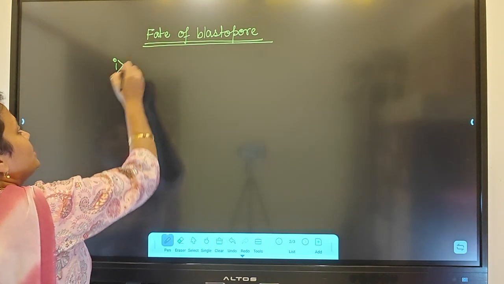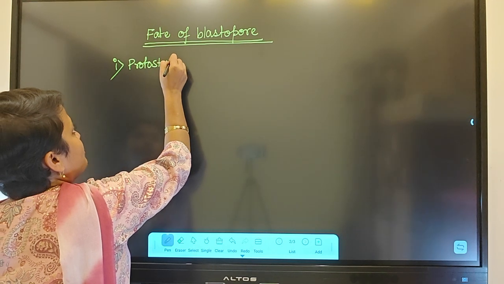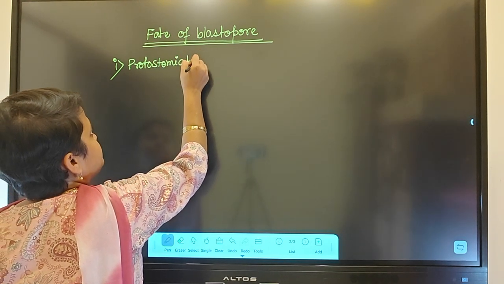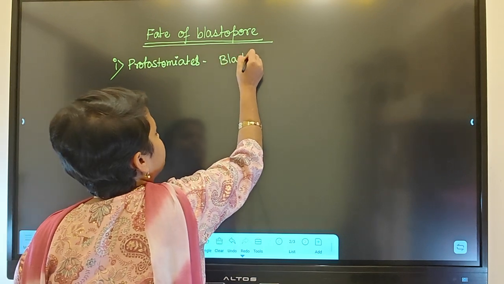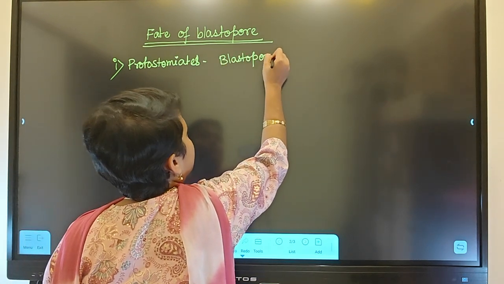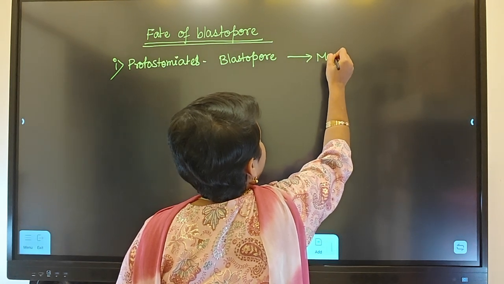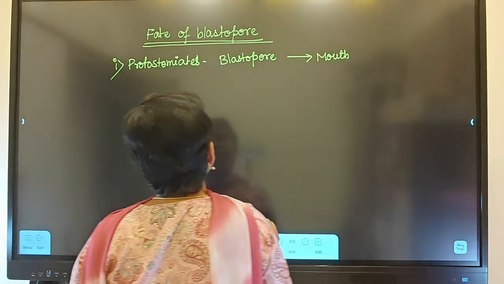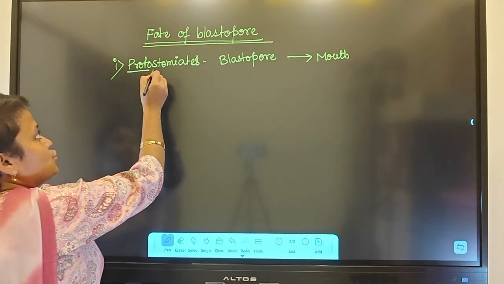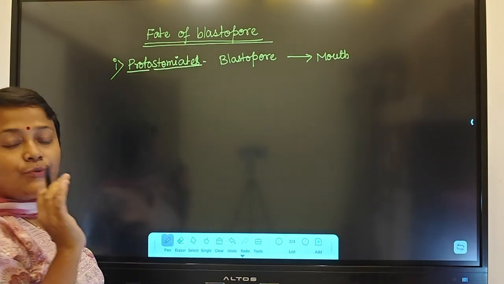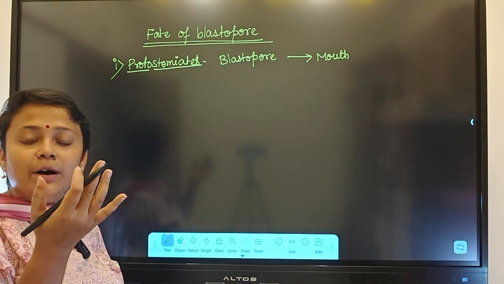First is called protostomiates, in which the blastopore develops into the mouth. Okay. Protostomiates. Proto means first. Stomiate means mouth. So the first pore, which is called the blastopore, will develop into the mouth.